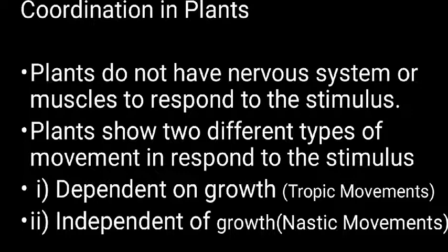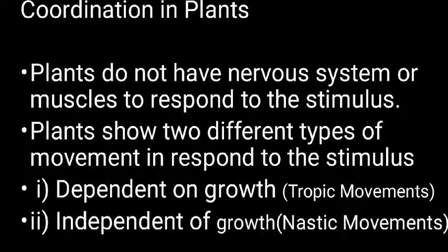Plants respond to things like light, water, touch, etc. These are the environmental stimuli for a plant. Coordination in plants is done by their behavior towards hormones produced by the plants and by showing response to environmental changes. As plants lack a nervous system, their response to stimuli is very slow.